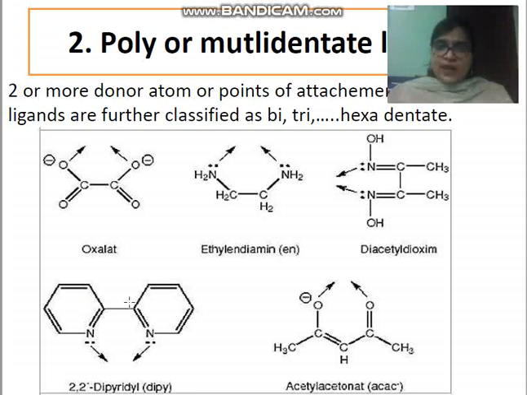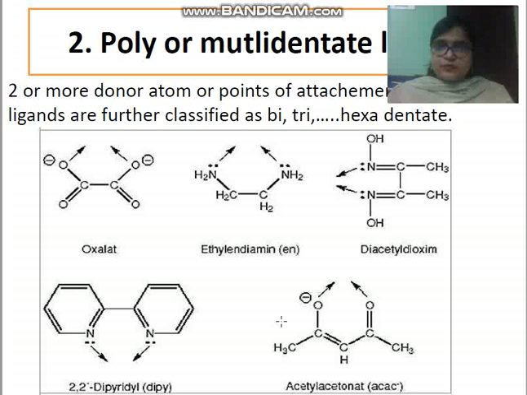Okay, so two pyridines are there, and here we will write 2,2'-dipyridyl, and in abbreviated form it will be DIPY. Okay children, here also two nitrogens are capable of donating their pair of electrons, and here children, acetylacetonate. Acetylacetonate, where two oxygens are available to ligate with the central metal ion.